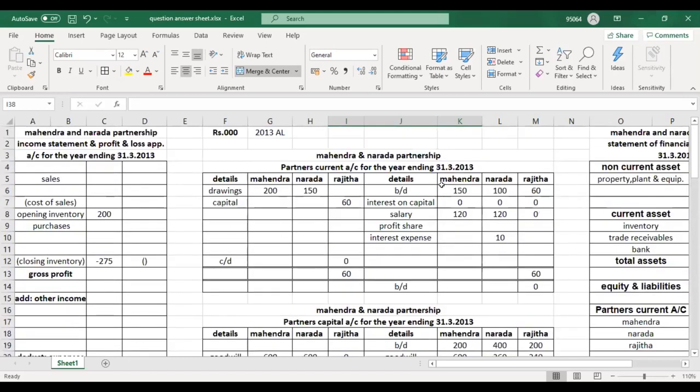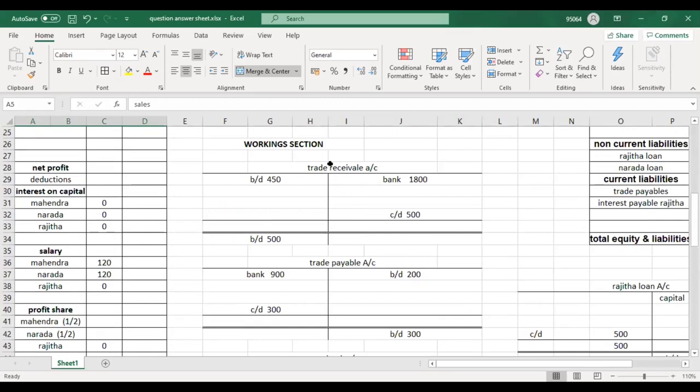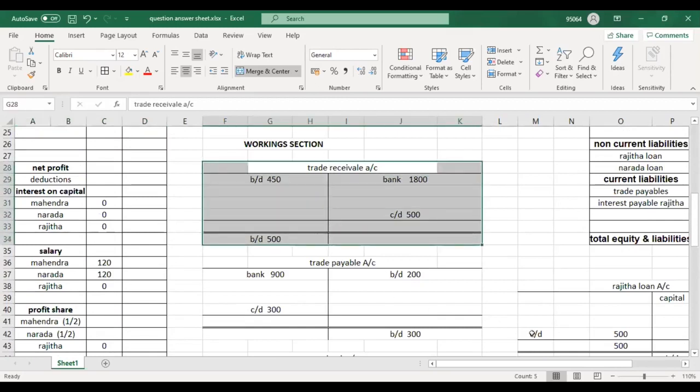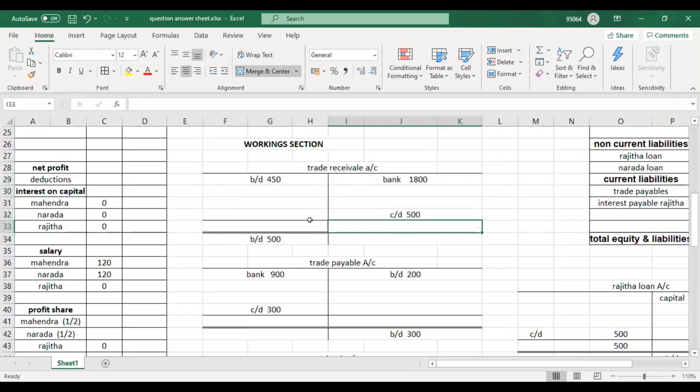Now, first of all, to start the income statement, you should know the sales. Where will you find the sales? In this account. Now you should have the knowledge of incomplete records. If you don't have the knowledge of incomplete records, it's hard. Okay, now which side is higher? Debit side or credit side? Okay, now credit side.